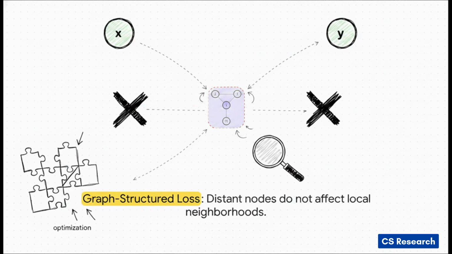Now look way off to the side at nodes X and Y. Because of this graph-structured loss, changes happening over at those distant, non-neighboring nodes have absolutely zero effect on our purple node I. By isolating the math to just J, L, and M, they mathematically prove the gradient is totally independent of X and Y. This is a massive deal because it turns what would normally be huge, system-wide matrix calculations into incredibly simple, lightweight local updates.